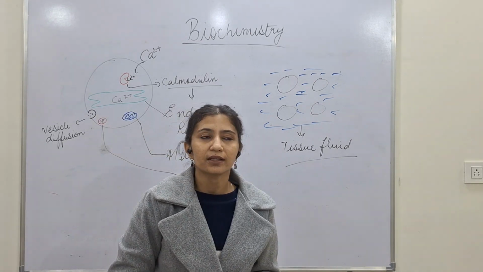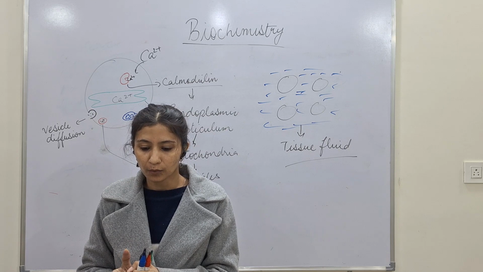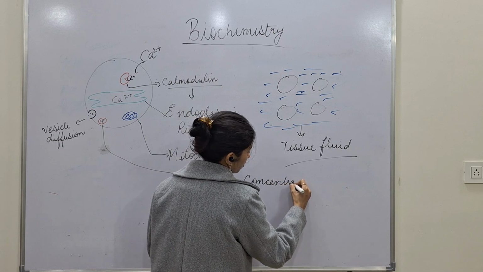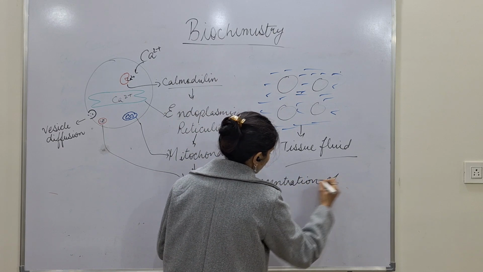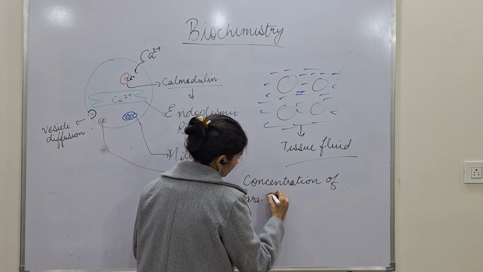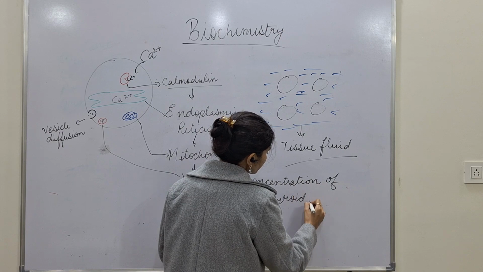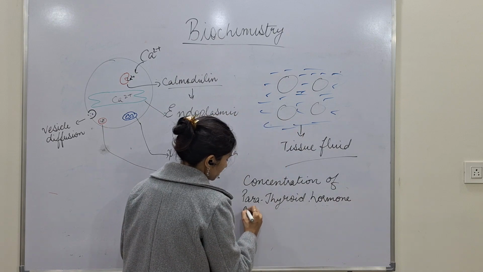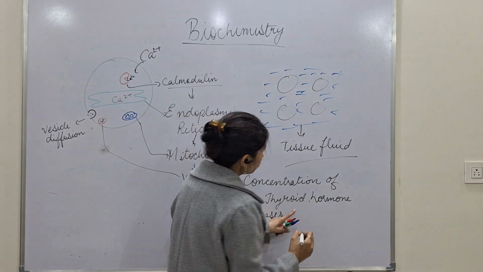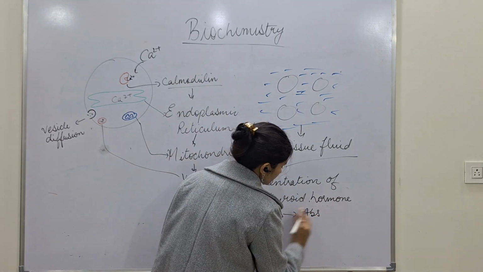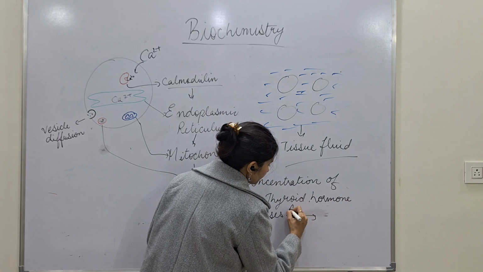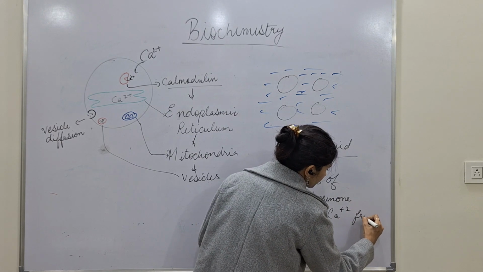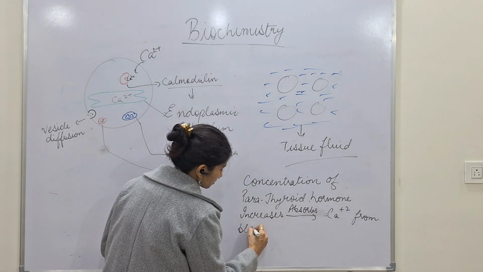Now, if the concentration of the hormone called parathyroid hormone increases, it will absorb calcium from the blood.